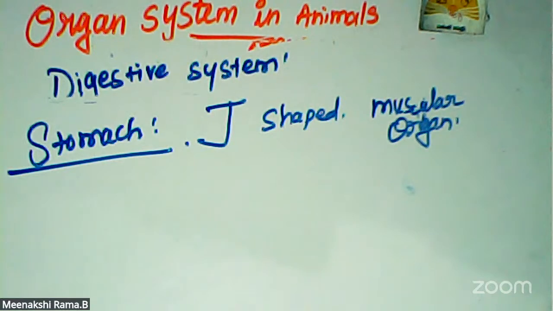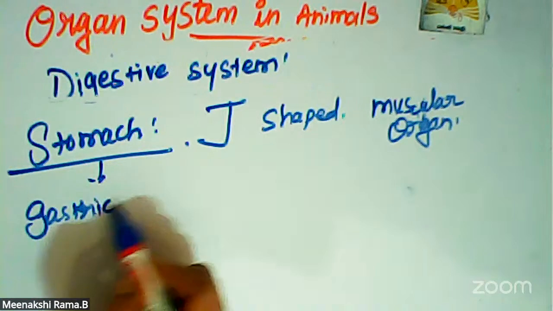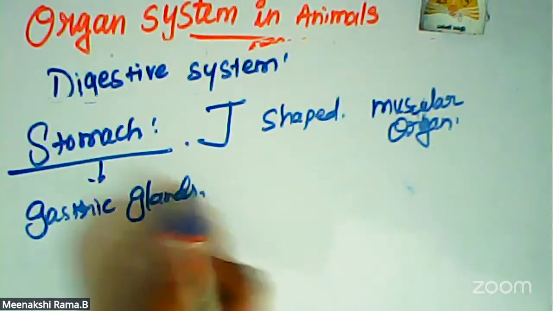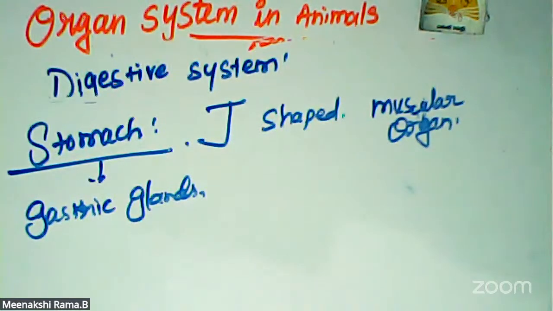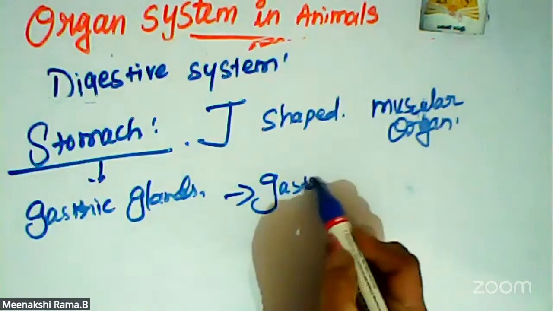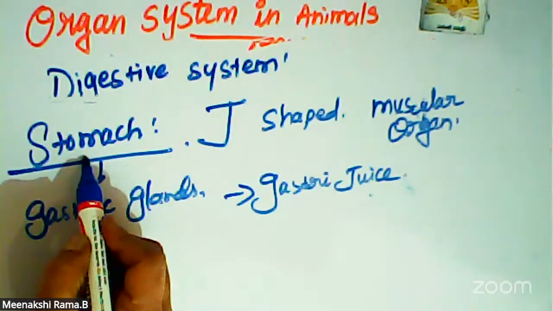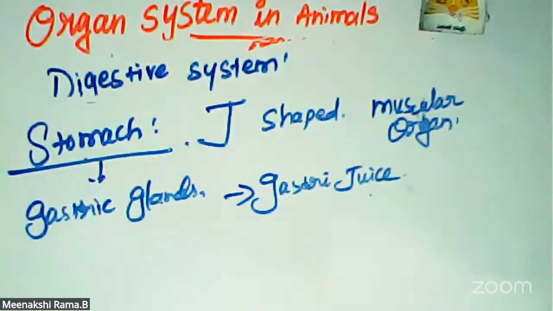The gastric glands are present in the inner wall of the stomach. They secrete the gastric juice. Gastric juice is secreted in the stomach only. The gastric juice is colorless, highly acidic, containing mucus, hydrochloric acid and enzymes.